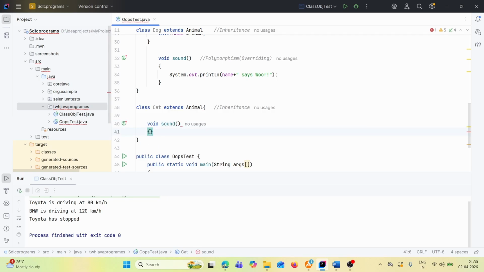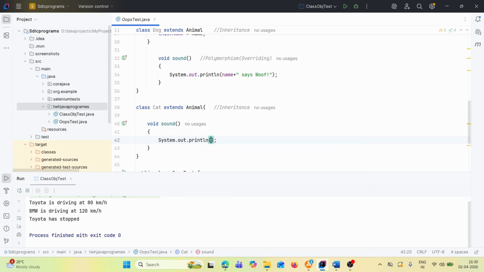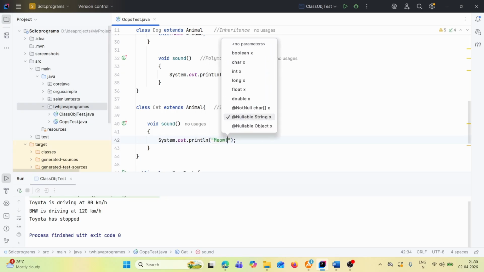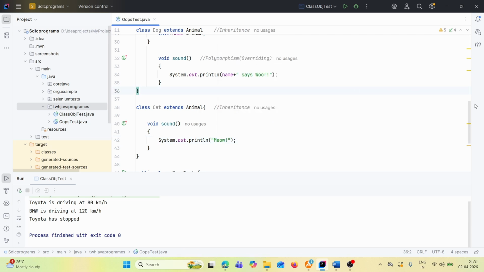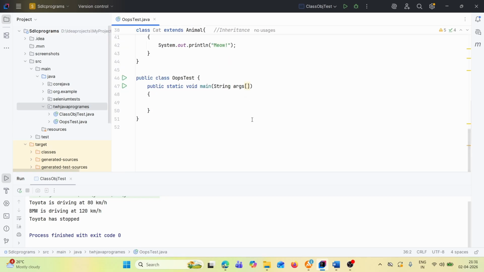Then System.out.println, let's say meow. Okay. Then public class, let's say Main. Public static void main String args. Let's instantiate the Animal.